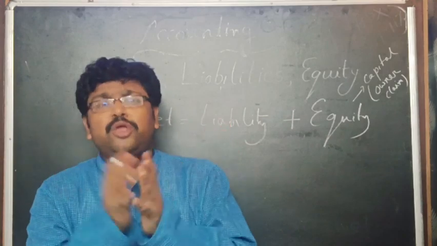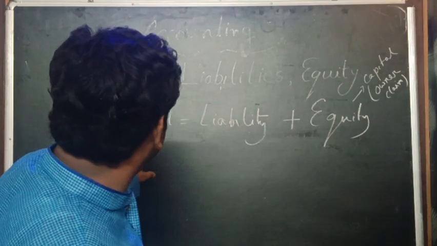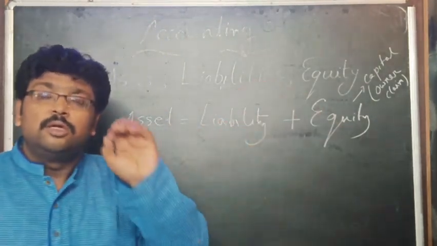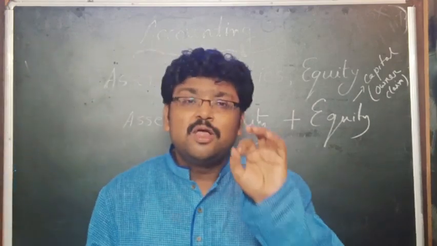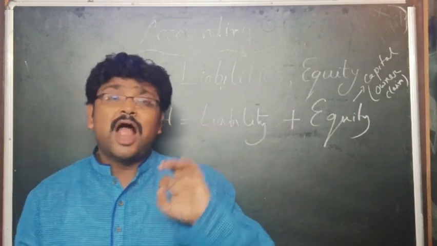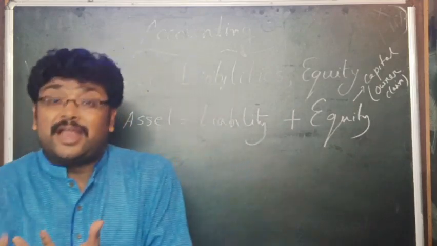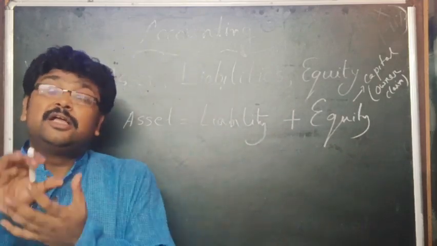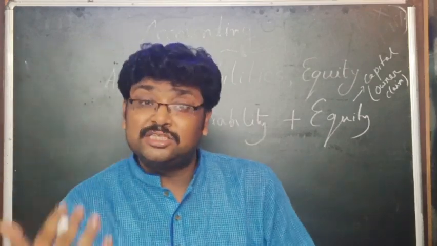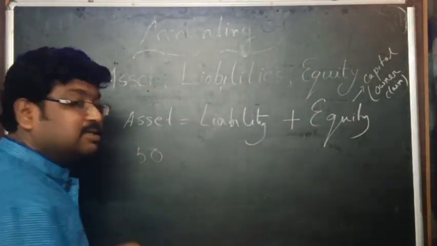Here is the accounting equation: asset is equal to liability plus equity. For example, suppose I have 50 lakh rupees and I would like to start a business, so I invested that amount in my business. This is the cash I invested, so here is the 50 lakhs.